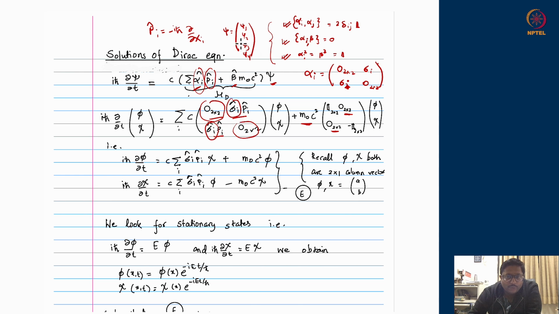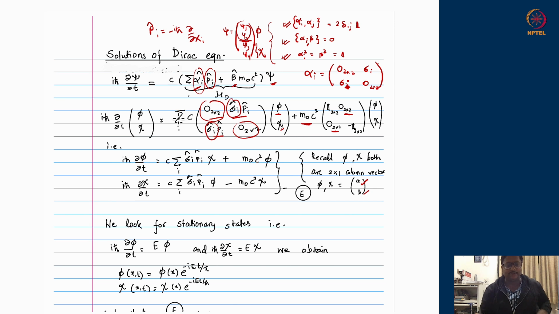Then we can split the full wave function also into 2 cross 1 and 2 cross 1. The upper block will be called phi and the lower block will be called chi. So upper and lower blocks are doublets. Phi is a doublet made up of 2 elements like a, b, and similarly chi is another doublet which is also made up of 2 elements, something like a prime, b prime or c, d. So this is the structure which we'll get.